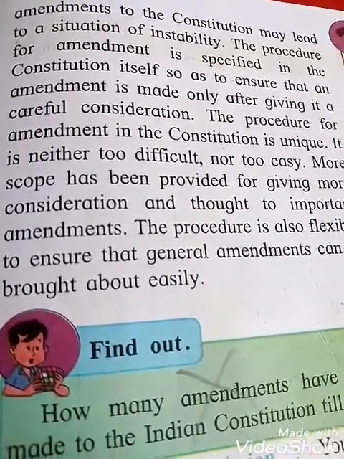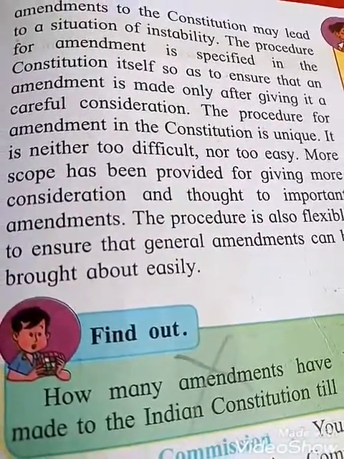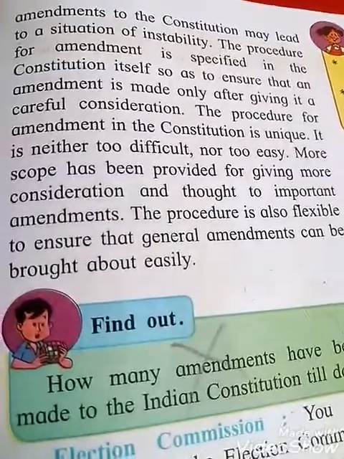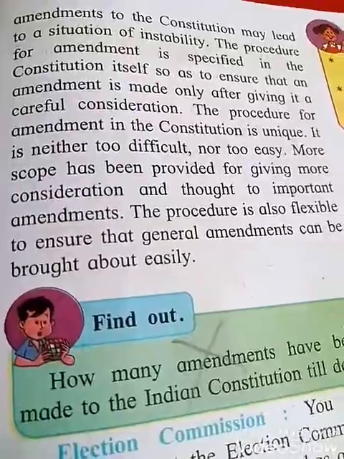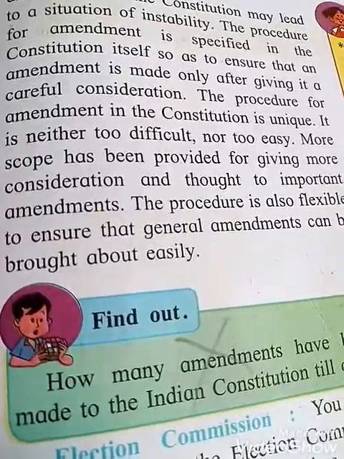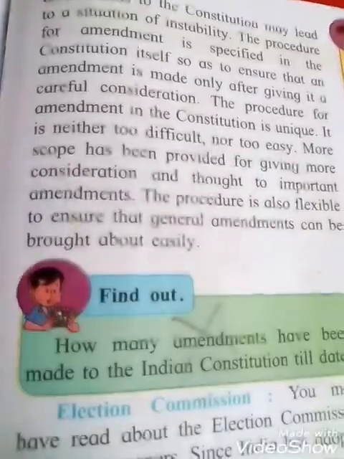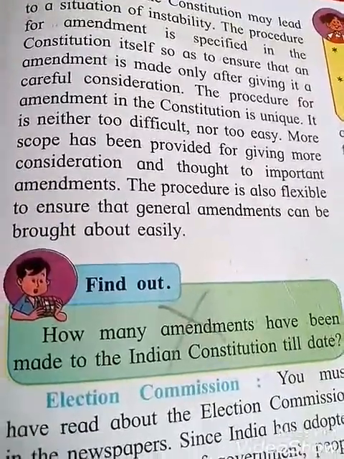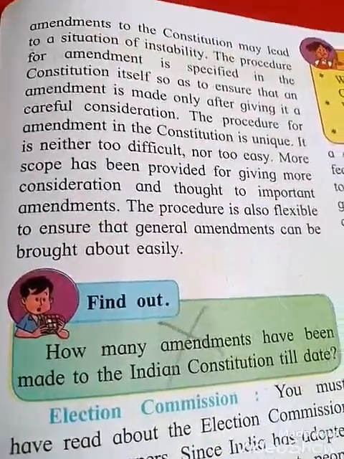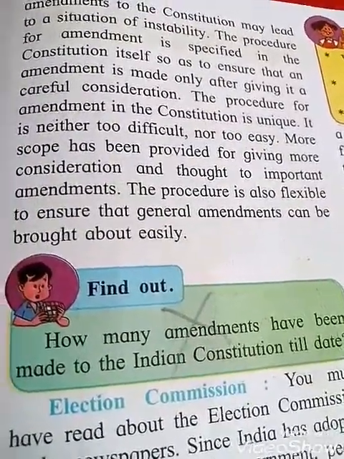The procedure for amendment in the Constitution is unique. It is neither too difficult nor too easy. More scope has been provided for giving more consideration and thought to important amendments. The procedure is also flexible to ensure that general amendments can be brought about easily. The procedure is specified in the Constitution itself, and afterwards changes can be made.